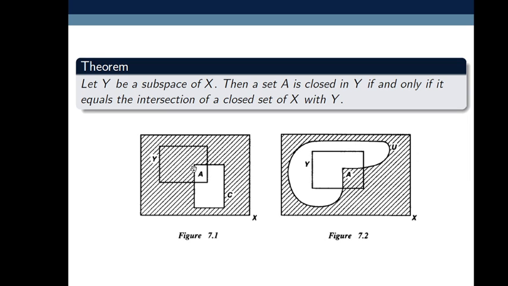Here I take the closed set as C. C is a closed set of X, this rectangle. So A equals the intersection of Y with C, that is this A. This A is closed where? In Y. So this we have to prove.